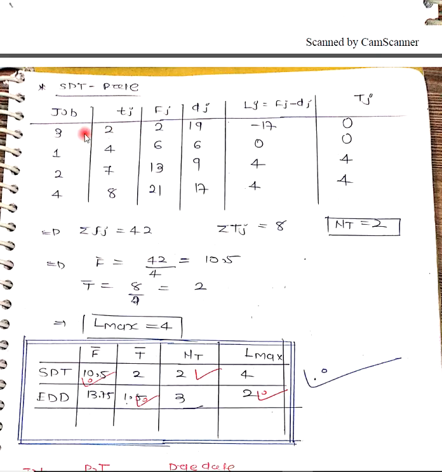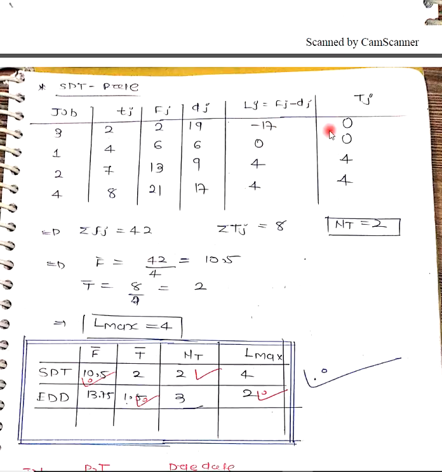So by the SPT rule, my job sequence will be 3, 1, 2, 4. My flow times are 2, 4, 6, 6, 7, 30, 13, 8, 21. My due date will be the same. What is my lateness? I have to complete the job by 19th March, and I can complete it on 2 March, so my lateness will be minus 7. Then 6, 6, 0. I can complete at 30, but my due date is 9; I am late by 4 days. 21, 7, again I am late by 4 days.